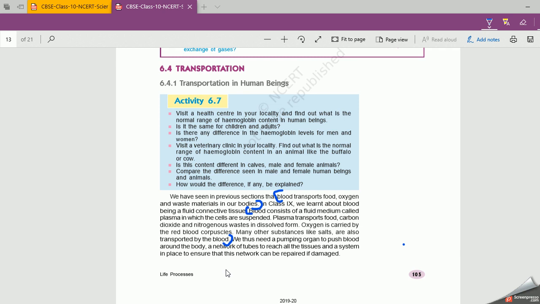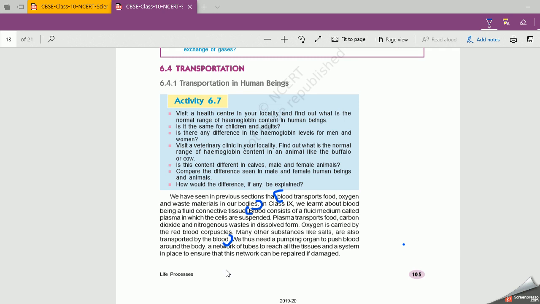What is transportation? You must have heard about transportation, that things are carried from one place to another. Now you must be wondering what transportation is doing in our body. Dear students, this transportation process is very much necessary in our body.